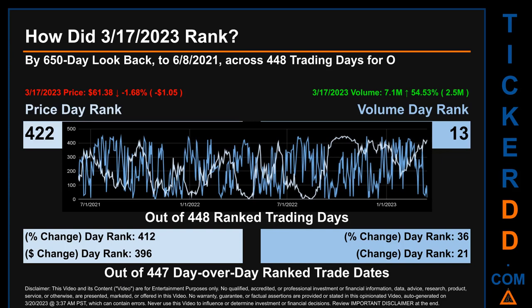The line graph overlays price and volume's daily ranking, as shown respectively in light versus dark blue, across those target days' trading days. In this view, essentially the dips are good whereas the spikes are bad. The price's day-over-day percentage change, dropping minus 1.68% on March 17, 2023, had a day rank of 412 while its dollar difference of minus $1.05 had a rank of 396 when compared day over day across 447 trading days. Volume's percentage change and difference were ranked respectively at 36 and 21.